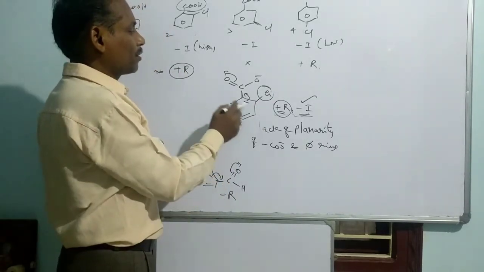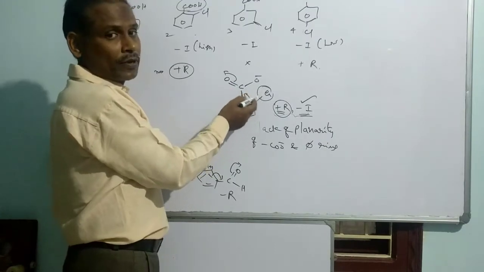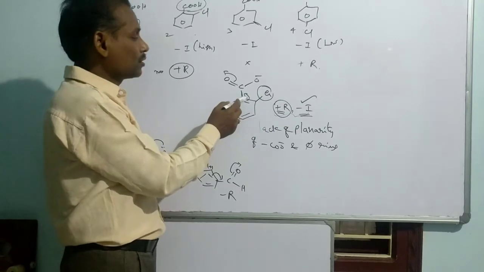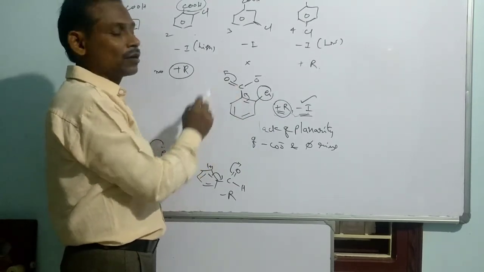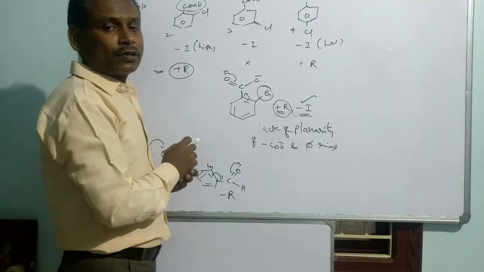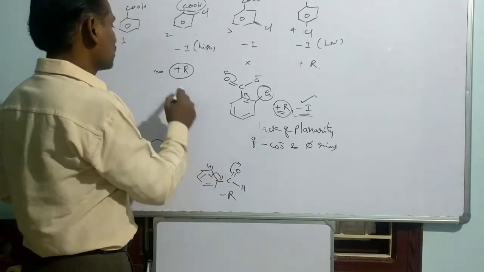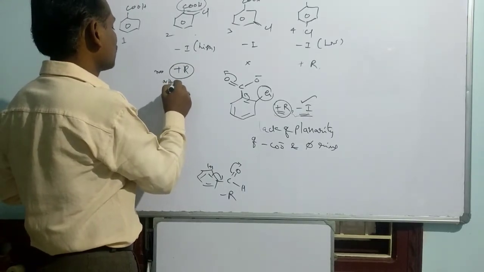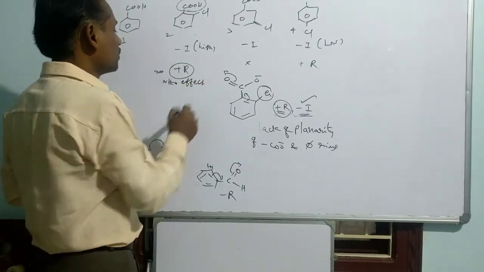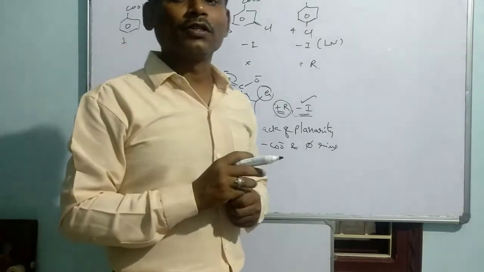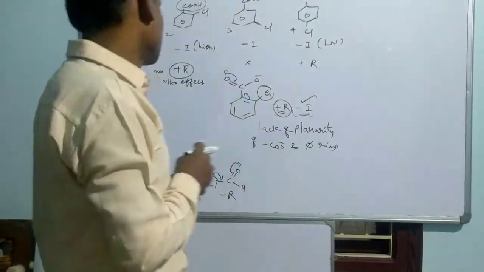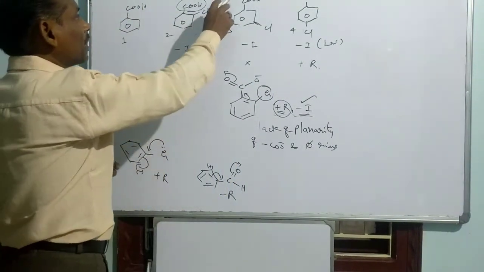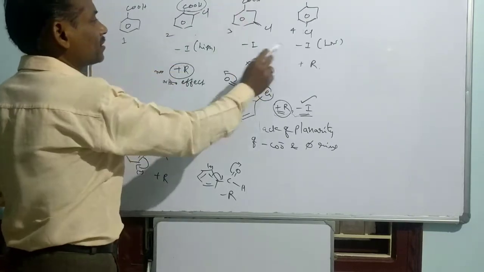There is a lack of planarity between the carboxylate and the group. Any group substituted at the ortho position, that is called the ortho effect. That makes inhibition of resonance from the benzene ring to the carboxylate. That is called steric inhibition of resonance. So no doubt the ortho effect is operated. So in all the ortho substituted benzoic acids, the ortho effect is operated, which increases the acidic nature of the benzoic acid. But in these halogens, the minus effect is dominant.